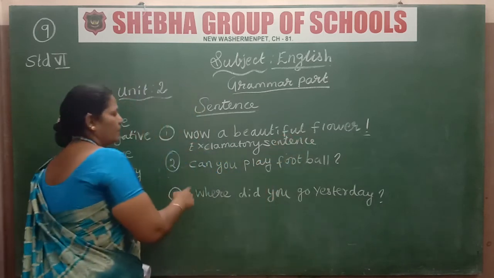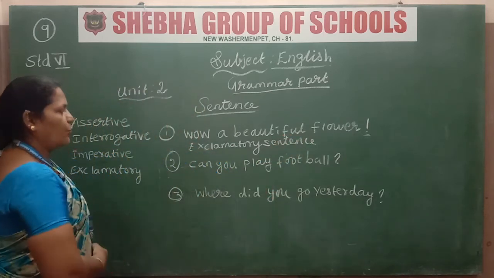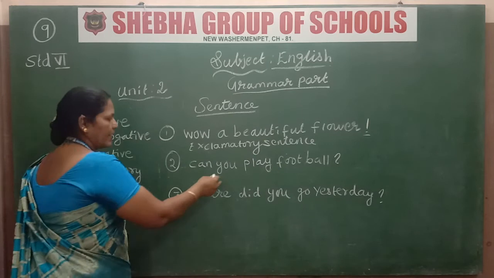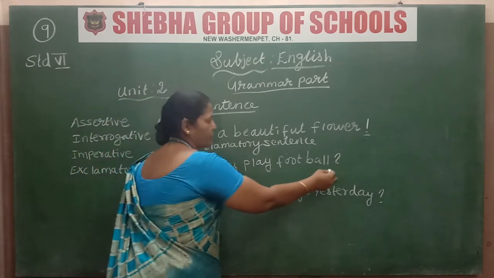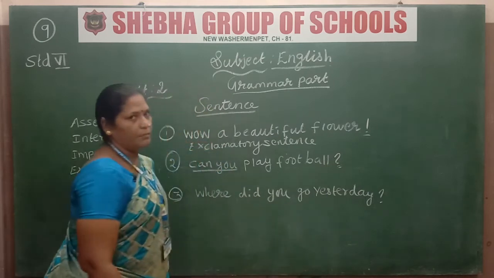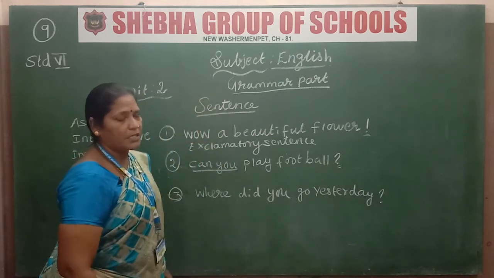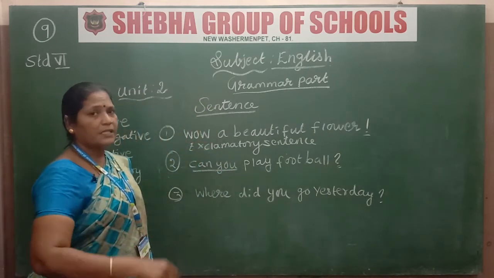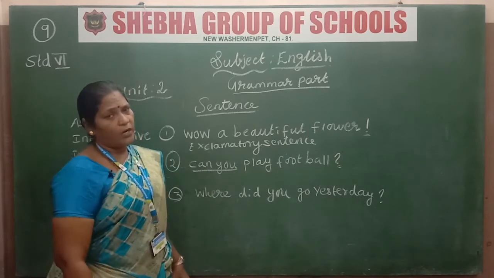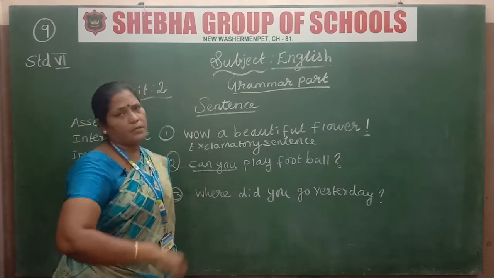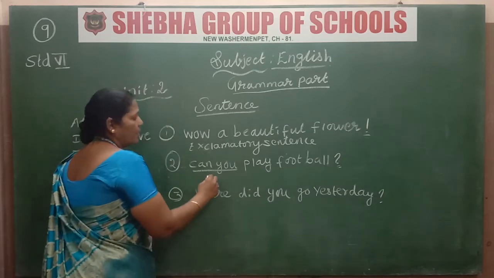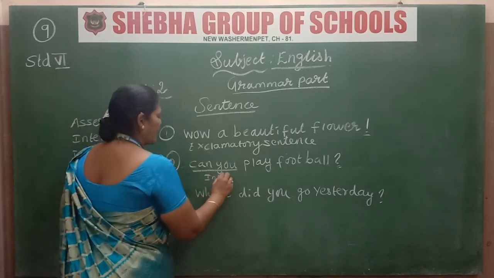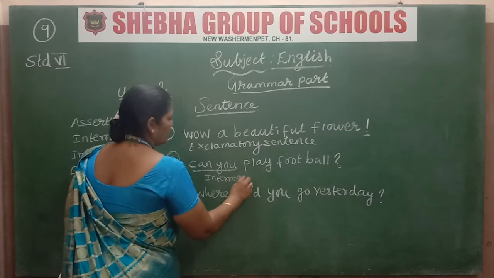Okay, now see this one. Can you play football? You have to note this also. This is the question mark. If there is a question mark, what I told you is, if they are asking some question, it is an interrogative sentence. So which type of sentence is it? It is an interrogative sentence.